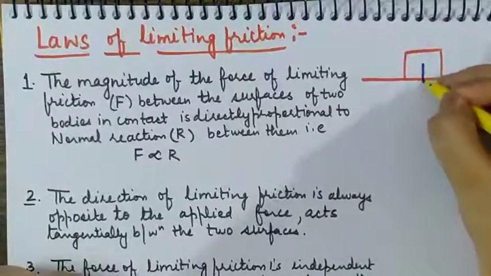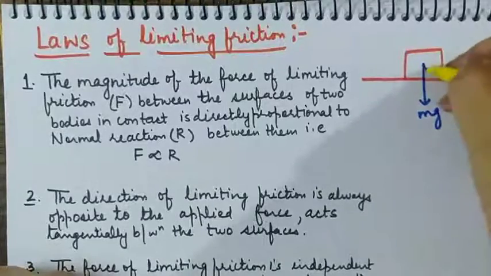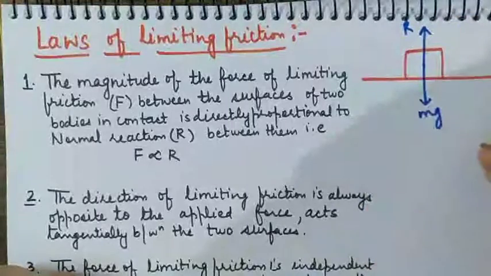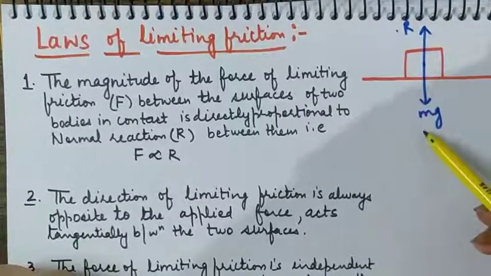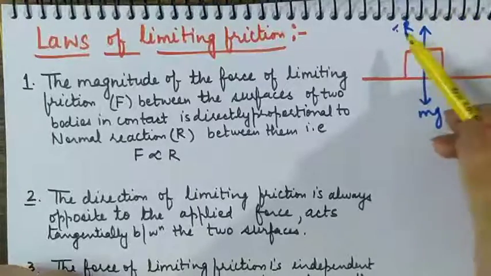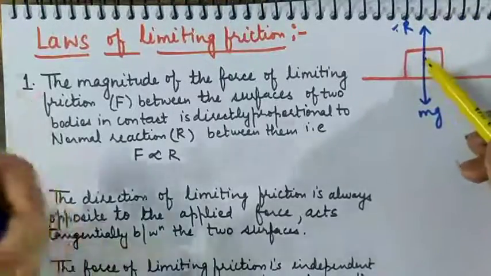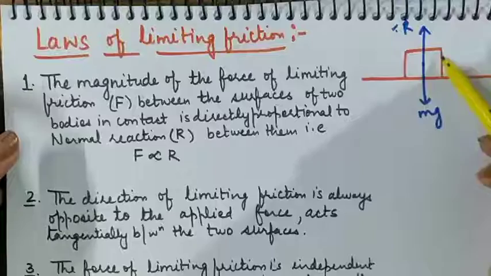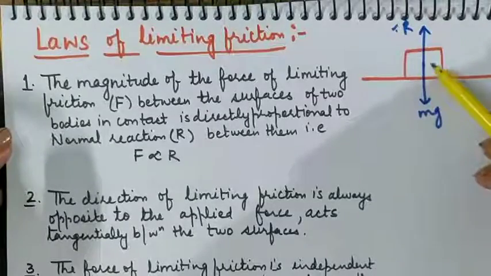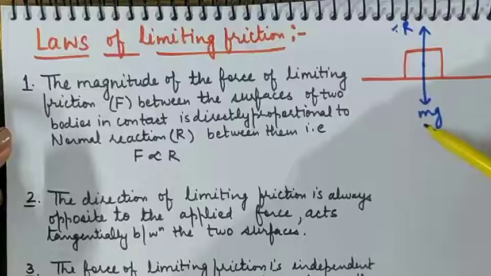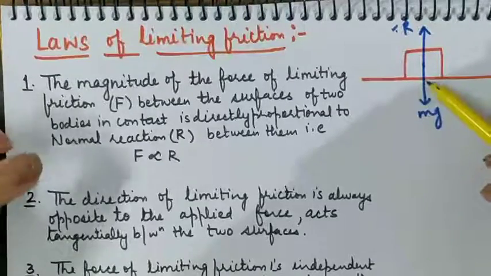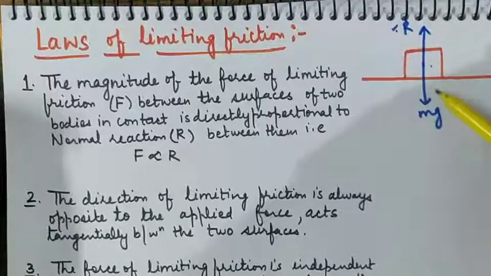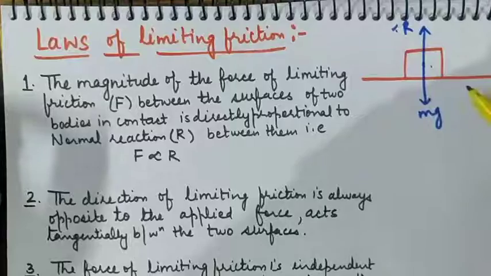If the weight of a body is very high, the normal reaction provided to the body is also very large. When the surface is horizontal, normal reaction and weight are equal to each other. Actually, what is normal reaction? It is a measure of how much the weight is pushing the ground downward. When you place a body of mass m and weight mg over the ground, it presses the ground with a force mg. The ground equally and oppositely presses it back, which is in the form of normal reaction. So both are equal if the body is solid, and number two, if the surface is horizontal.